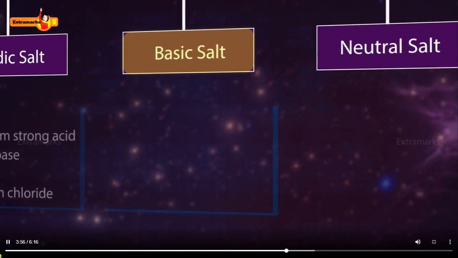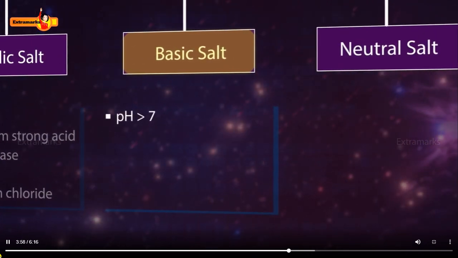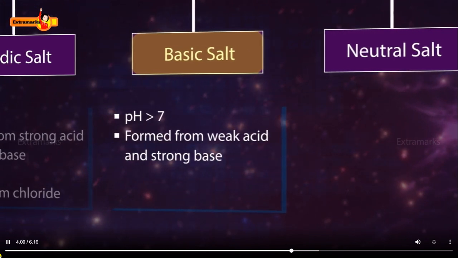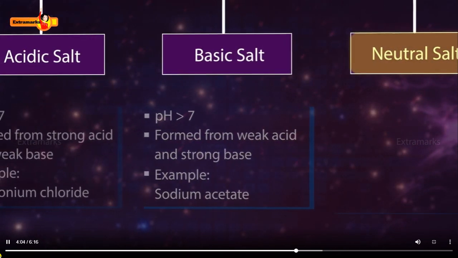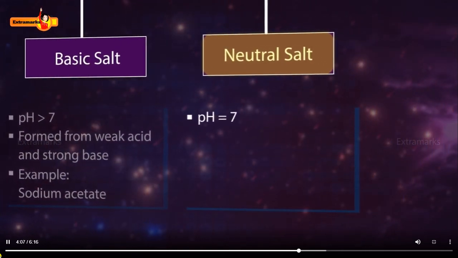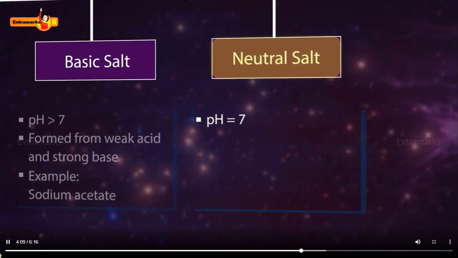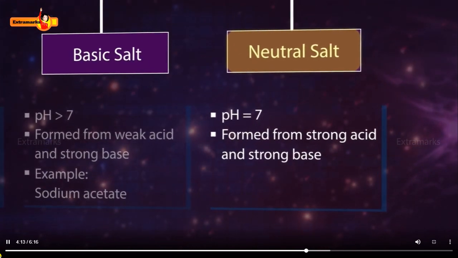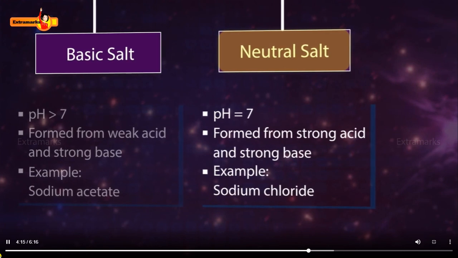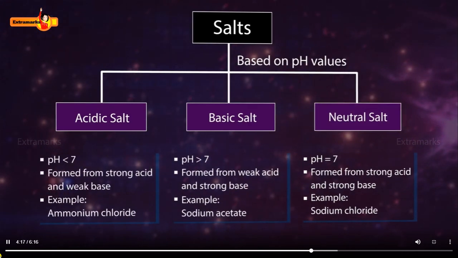Basic salts have pH value greater than 7 as they are formed from a weak acid and a strong base. For example, sodium acetate. Neutral salts have pH value equal to 7. Such types of salts are formed from a strong acid and a strong base. An example of such a salt is sodium chloride.